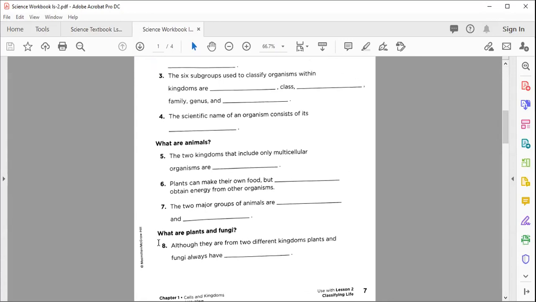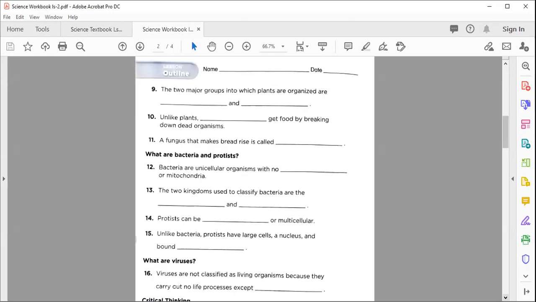So question number 8 is from page 7, and on page 8 you have fill in the blank number 9, 10, and 11. So let's see what will be the correct answer. That is homework. The 2 major groups into which plants are organized are dash and dash.